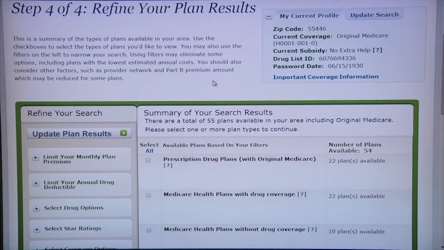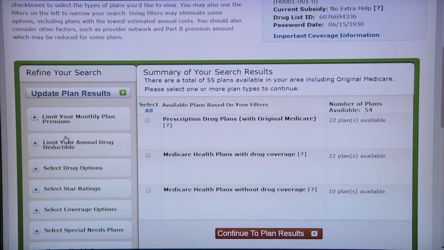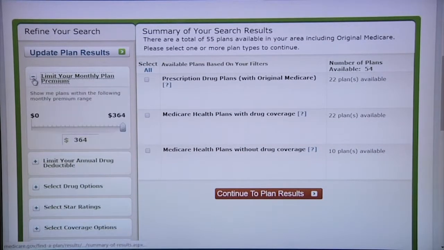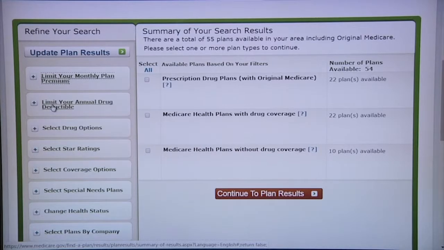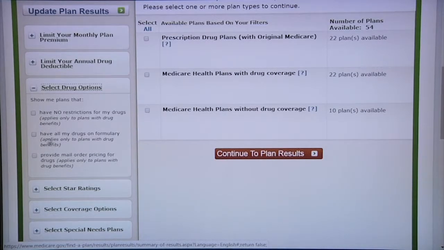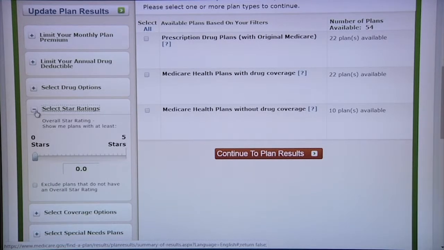Step 4 is to refine your plan results. There are a number of options on the left-hand side of the screen. You can search by monthly plan premium, limiting your annual drug deductible. Select options for plans that have no restrictions on your drugs, have all your drugs on your formulary, or provide mail order pricing. You can select plans that have better star ratings. Again, that's the customer service rating.